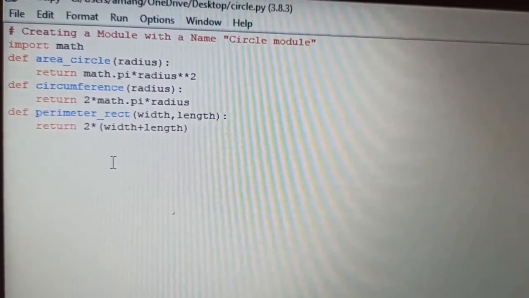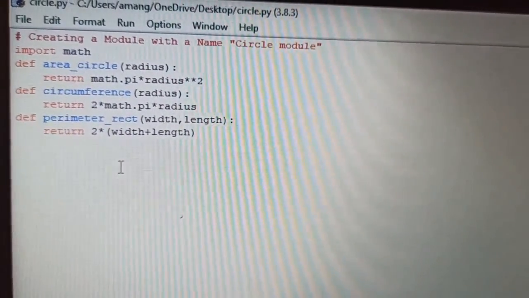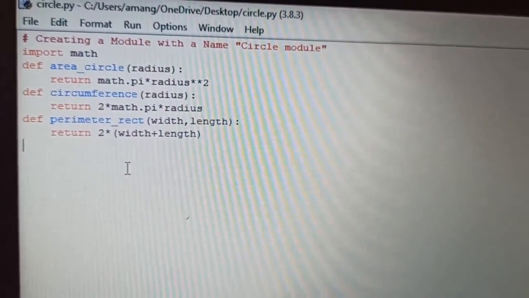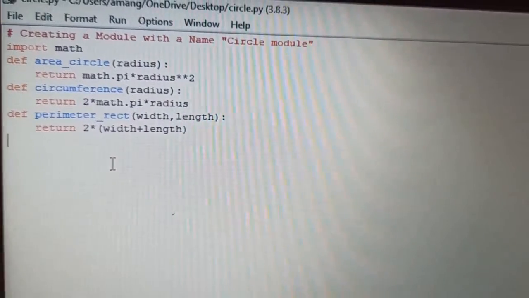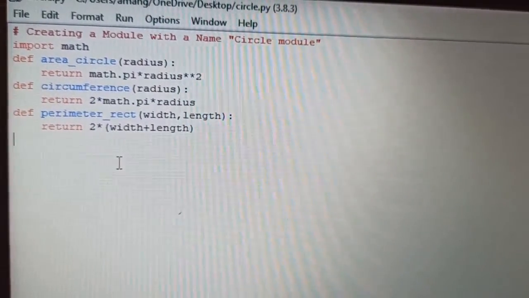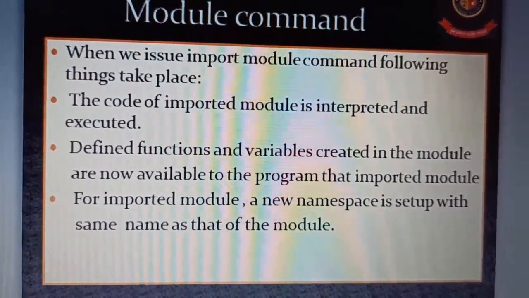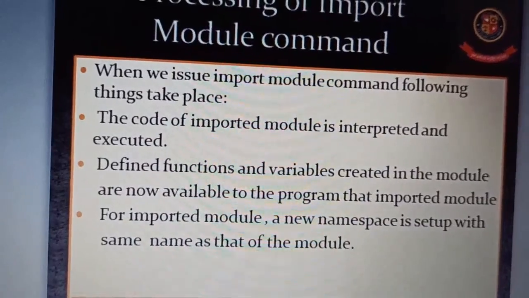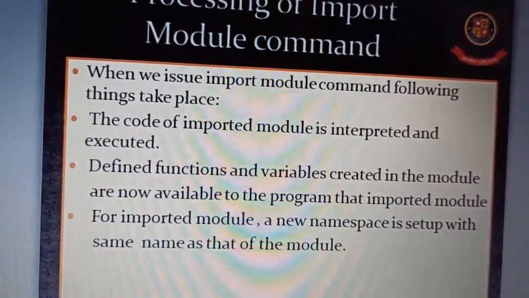It automatically takes it and you will get the answer of the circumference of the circle. This is how we can access the object name with the module name. Okay, that is what is written in the last line. For an imported module, a new namespace is set up with the same name as that of the module. Clear? So now this has been clear to you, the processing of the import module command.